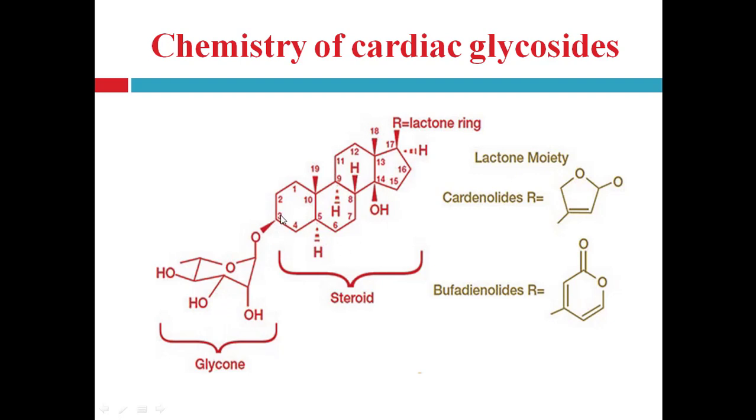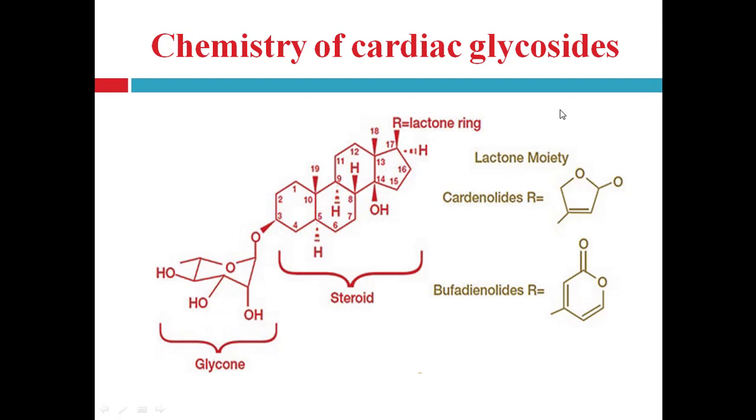At the C3 position, an OH group is generally present. If the glycone part is not present, a hydroxyl group is present, and it is in beta axial form. These steroids carry a 14 beta OH group. At the 14 position, the beta OH group is present.